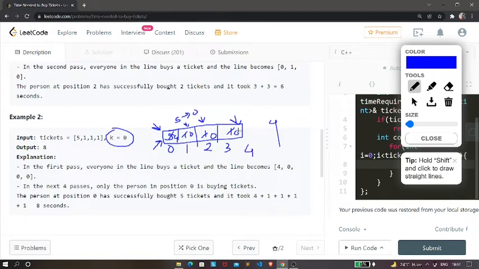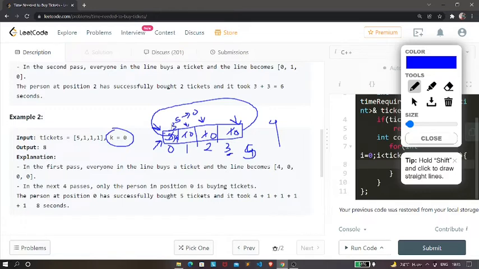So now since we have reached the end of the array, we're going to go back to the 0th index, right? And now we're going to again decrease this 4 to 3, right? So hence it will be increased by 5, right? So now we can't go to this index 1, because it is already 0, right? So it doesn't make any sense to travel to this index again. And hence we cannot go to this index 2 also, and we can't go to this index 3 because it is already 0. And hence we only have to decrease the element of this index.